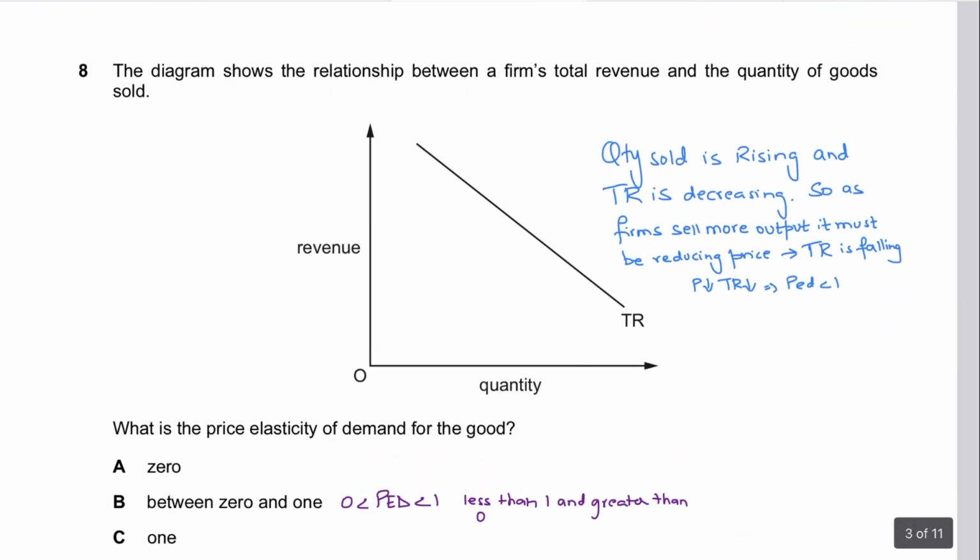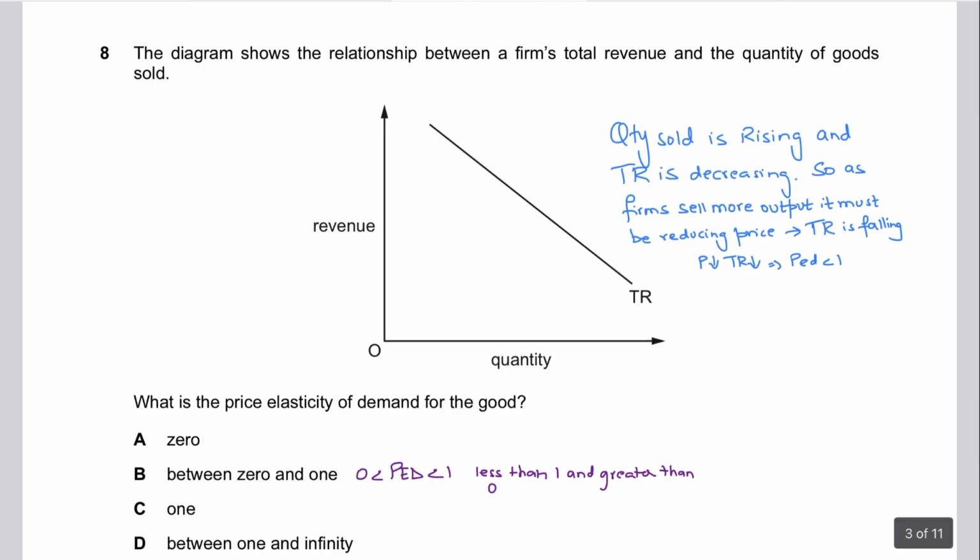Question number 8 says a diagram shows a relationship between a firm's total revenue and the quantity of goods sold. Now, just because you see an axis given via an x-axis and just because you see a straight line given, that doesn't always have to equate to demand. Not necessarily. You have to understand that economics models concepts, so you don't decipher a concept based on a model. You model a concept.